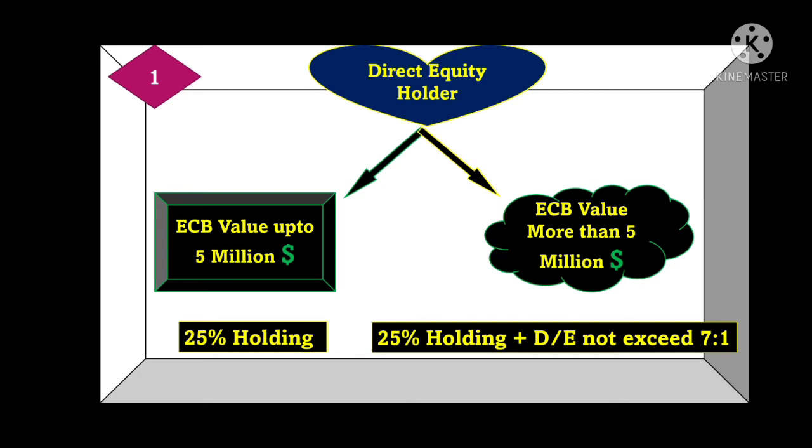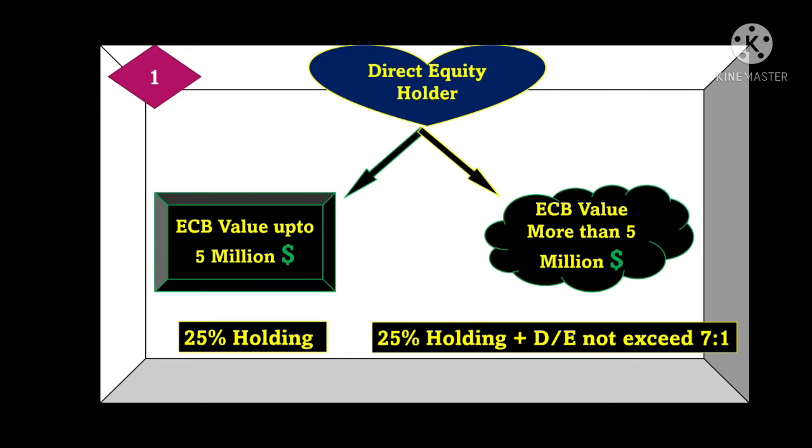As the name shows, direct means here the holder is acquiring the shares of a borrowing company directly with no involvement of any intermediary, right? So here the lender is acquiring or holding the stake in the borrower company directly, right?